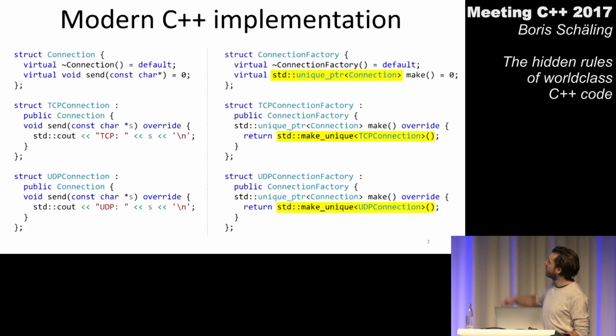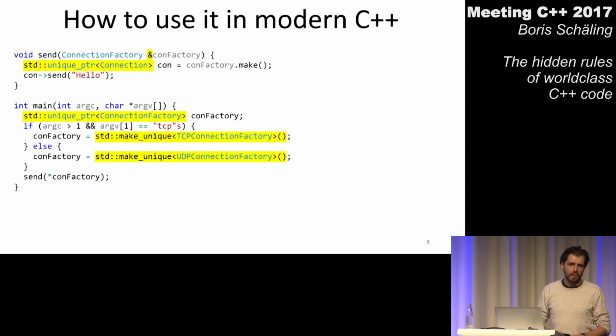So I change my class hierarchy here on the right side. My connection factories don't return a raw pointer to a connection anymore, but a unique pointer. The make functions here also now obviously don't use new anymore to create connection objects. I use these little helper functions from the standard library. And I adapt the rest of my program so that all those new and deletes are gone. Again, I assume I don't need to explain much here. There are a lot of other talks at this and other conferences which talk about how that works.